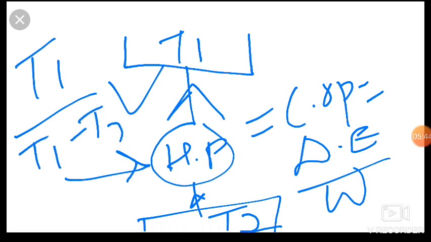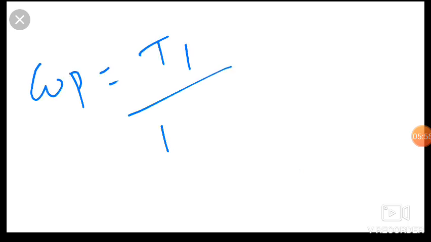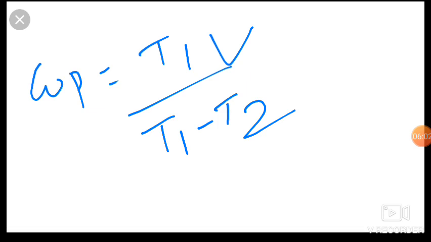Friends, this is in case of reversible. So we get COP equal to T1 upon T1 minus T2. Friends, here T1 is our higher temperature and T2 is the lower temperature.